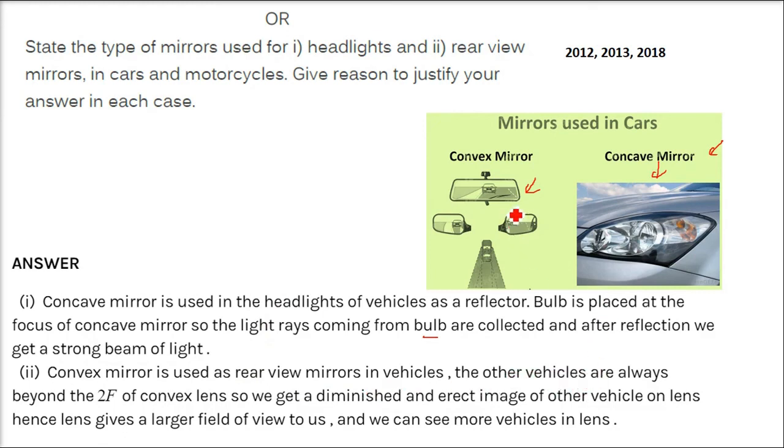The other vehicles are always beyond the 2F of the convex mirror, so we get a diminished and erect image of the other vehicle in the mirror. Hence the mirror gives a larger field of view, so you can see a larger view here also as the driver, and we can see more vehicles in the mirror.